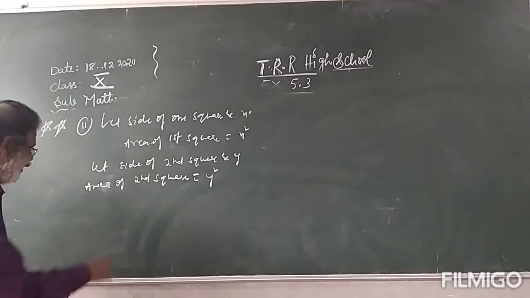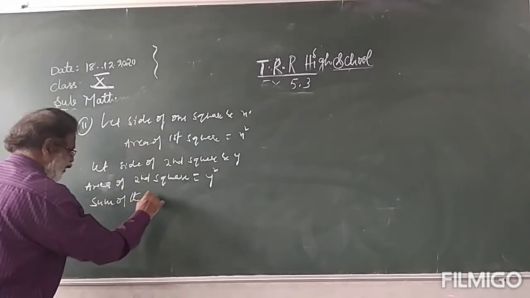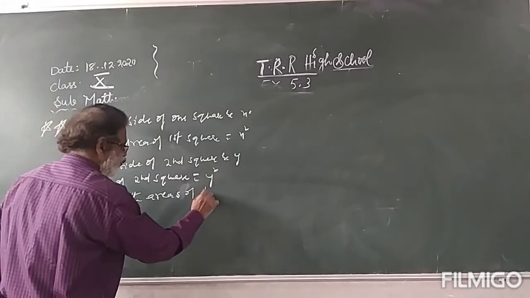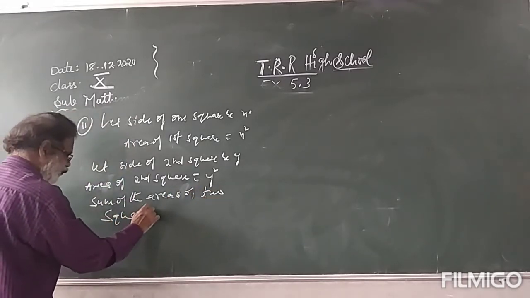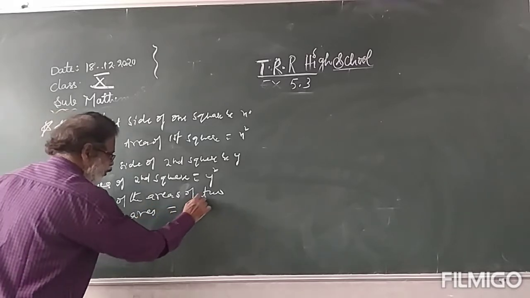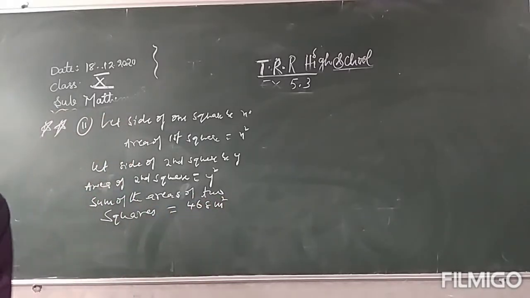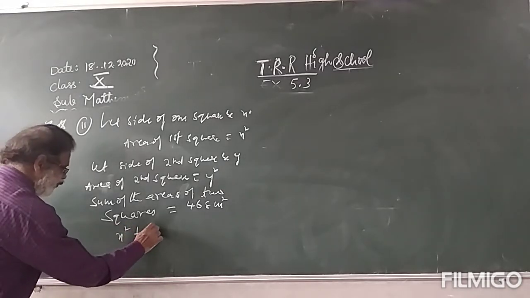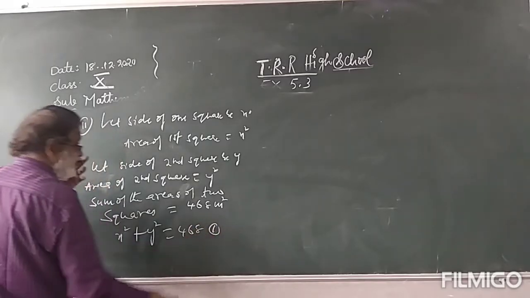Here, sum of the areas of the two squares is equal to how much? 468 square meters. So x square plus y square is equal to 468. This is the first equation. Keep it like this.